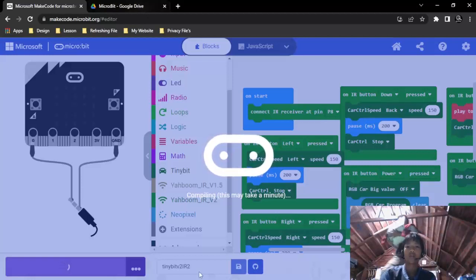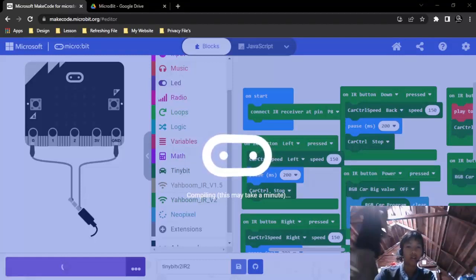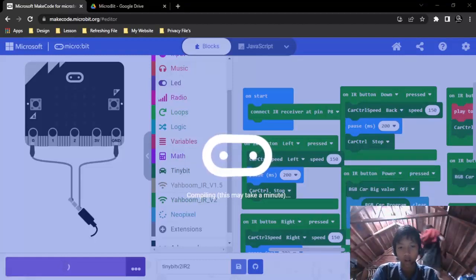So if you want to enter this file to your microbit, you can enter it by putting that file into your own microbit.